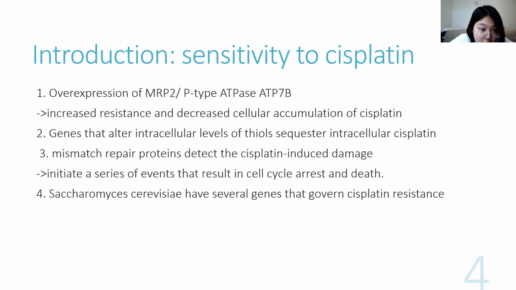Mouse cells deleted for MSH2, a mismatch repair protein, exhibited increased cisplatin resistance. It is hypothesized that mismatch repair proteins detect the cisplatin-induced damage and initiate a series of events that result in cell cycle arrest and death. In Saccharomyces cerevisiae, biochemical and genetic screens have identified several genes that govern cisplatin resistance. The mechanism is unknown. The purpose of this paper is to describe the identification of the CTR1 gene as a major determinant governing cisplatin resistance and accumulation in yeast and mice.